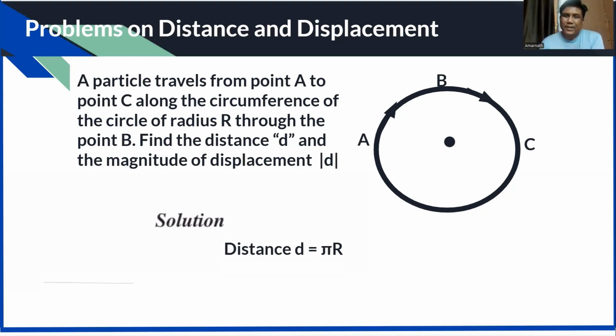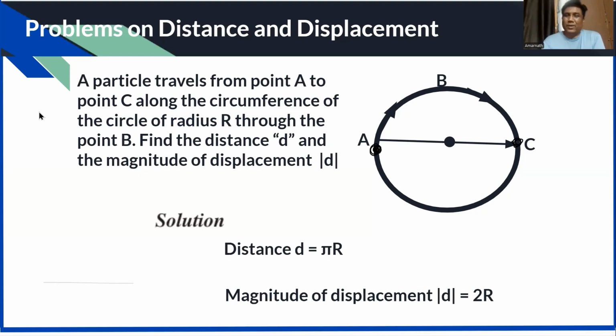No doubt, sir. Okay. Then what is the displacement? The initial point is A and the final point is C. So it is nothing but the diameter only, 2r. Yes, that answer is 2r. Magnitude of displacement is 2r. So, you got the answer.